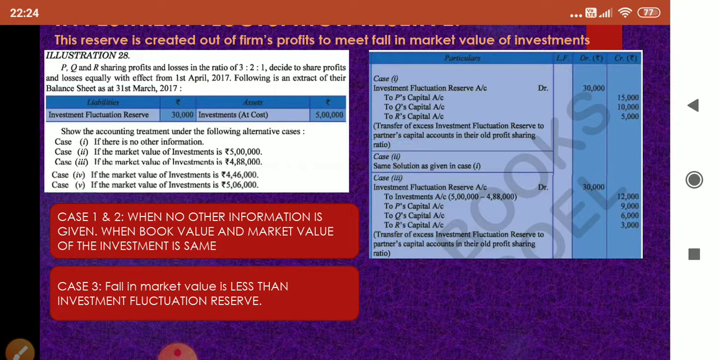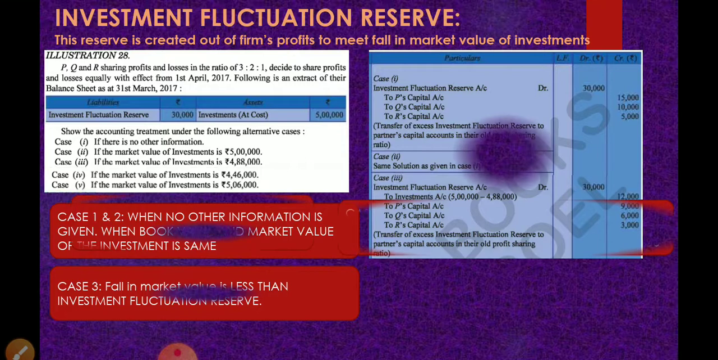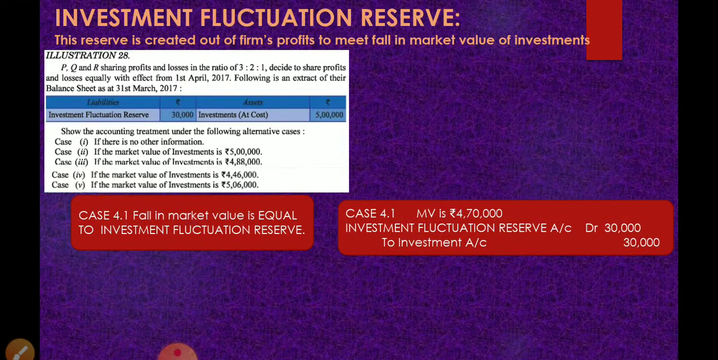Okay, children. Now, let us see the next case. Case 4. If market value of investment, okay, we have a new case which is not appearing in this question. Fall in market value is equal to investment fluctuation reserve. So this is not there in illustration 28. So I have included it. You include this. That is why I told you to write the illustration.